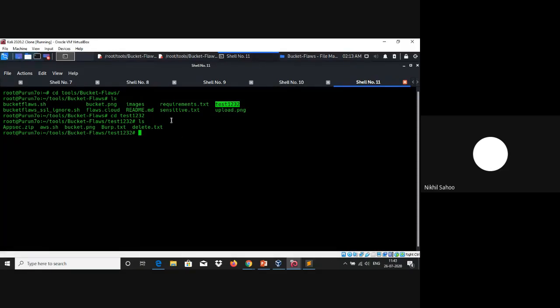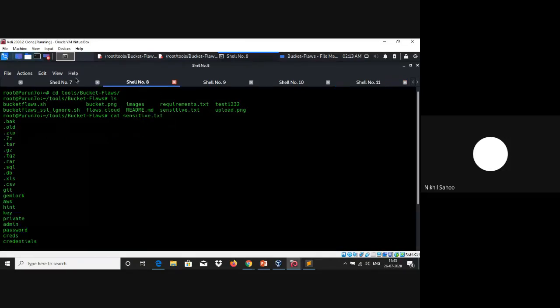Yes, there are a few that it won't be able to download. As I had said, in a bucket ACL you can set permissions not only at an object level but also at a bucket level. So if we don't have a specific read permission on a specific object in a bucket, then we won't be able to download that particular object as well. So yeah.